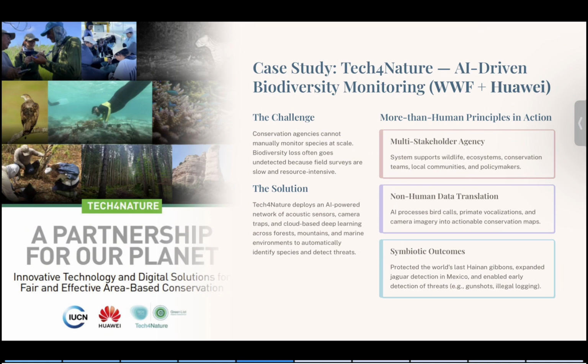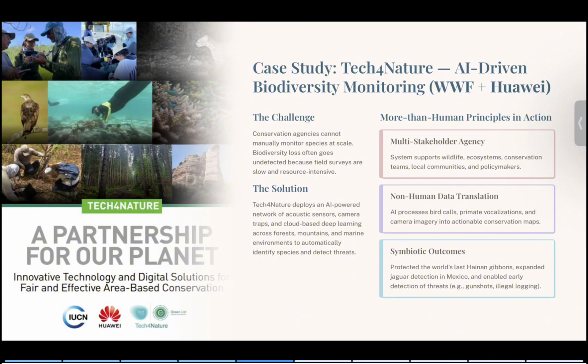This is a powerful example of modern human design because, first of all, it embodies multi-stakeholder agency. The system considers wildlife, ecosystems, rangers, and policymakers as part of the design. Second, it demonstrates non-human data translation, turning ecological signals into patterns that humans can understand and act upon. Third, it produces symbiotic outcomes.